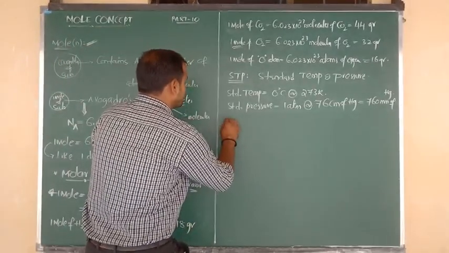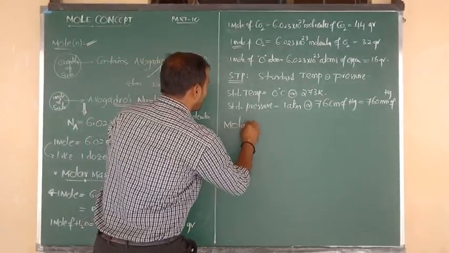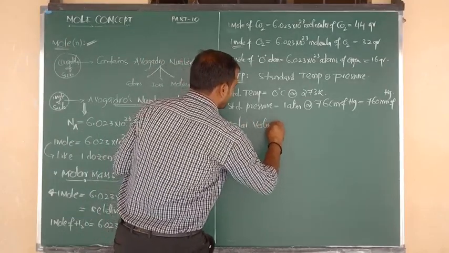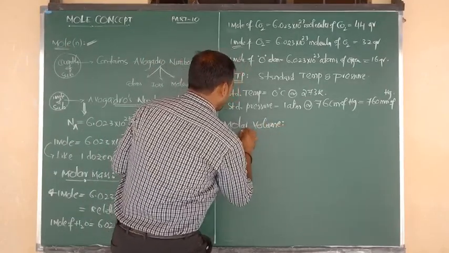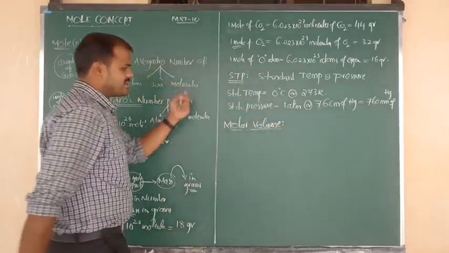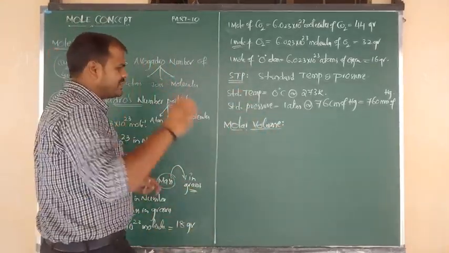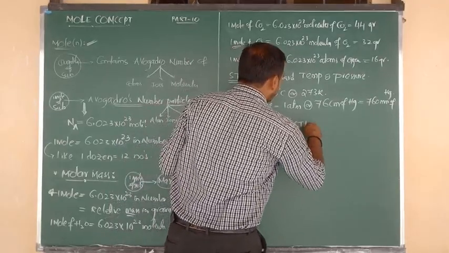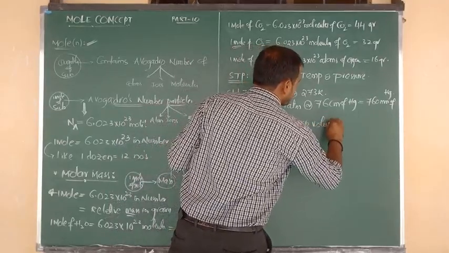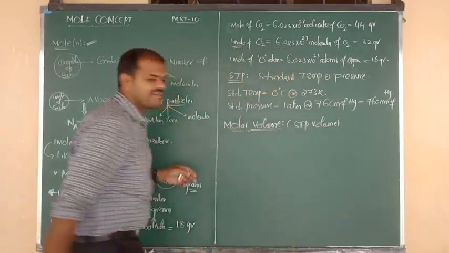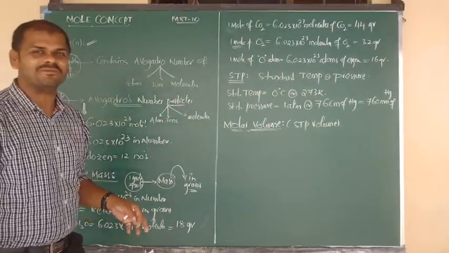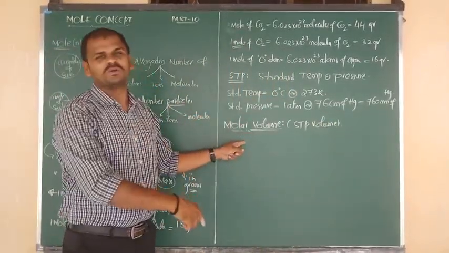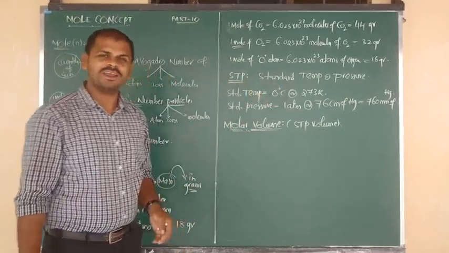We are going to discuss molar volume. What is meant by molar volume? Try to remember, molar volume has one more name, the STP value. That is why before this topic I gave the information about STP.